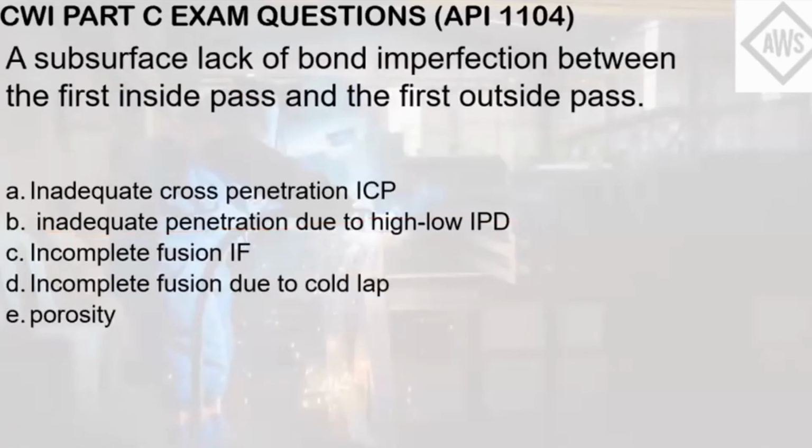A subsurface lack of bond imperfection between the first inside pass and the first outside pass. So what do you call this one? Letter A, inadequate cross penetration or ICP. Letter B, inadequate penetration due to high-low IPD. Letter C, incomplete fusion or IF. Letter D, incomplete fusion due to cold lap. Letter E, porosity.